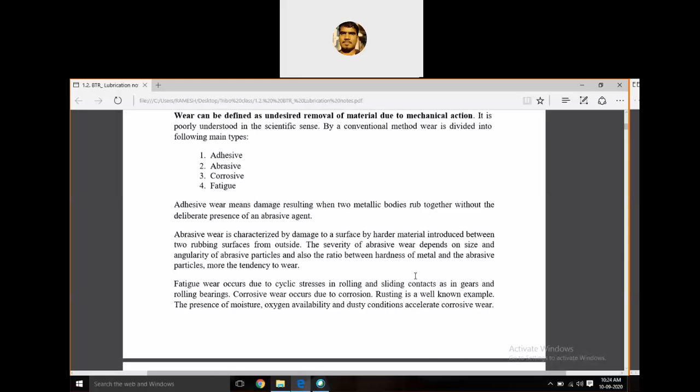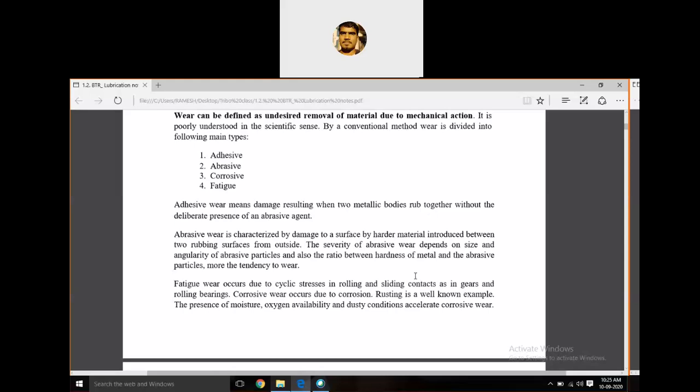That abrasive particle may come from outside the two meeting surfaces, or it may be generated by one of the surfaces, or it may be because of the lubricant. If there is a presence of an abrasive agent, that will cause the wear. That wear we call adhesive wear.